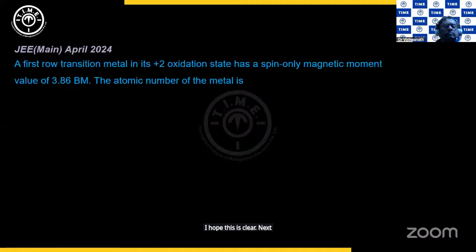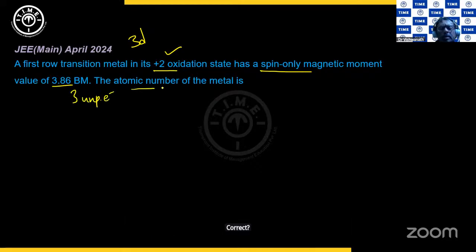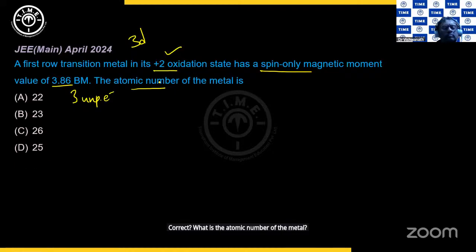Next question, which has appeared in JEE Main April 2024. A first row transition metal, that is 3d series, in the +2 oxidation state has a spin-only magnetic moment of 3.86, which means that there are 3 unpaired electrons, correct? What is the atomic number of the metal? Now, 3 unpaired electrons. So look at +2 oxidation state.